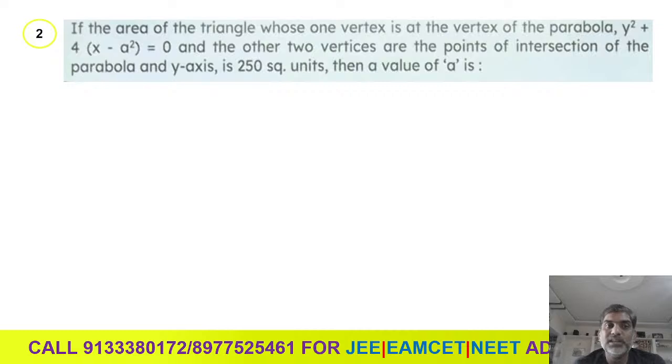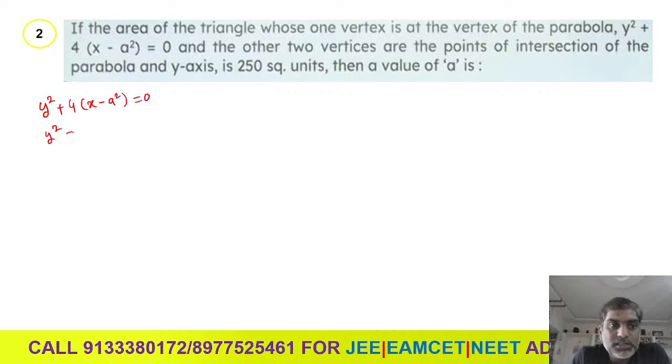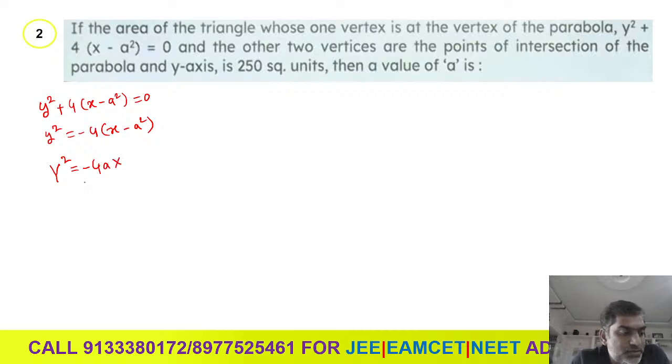So here what is the given parabola? The given parabola is y square plus 4 times (x minus a square) equal to 0. Write it in standard form. Y square is equal to minus 4 times (x minus a square). So this is in the form of y square is equal to negative 4ax. Then what is the value of a here? The value of a is 1. Yes or no?